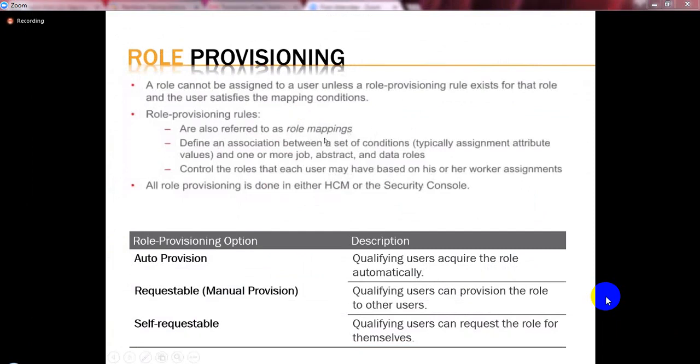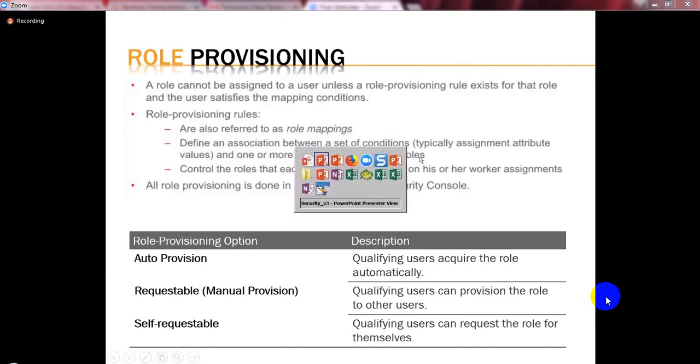They define an association between a set of conditions. Basically, we will define a condition saying that if a person is an employee, assign a role. If a person is in this job, assign that role. If we define an association with several conditions to a job role, abstract role or data role, we can associate that. Okay, what do I mean by that?